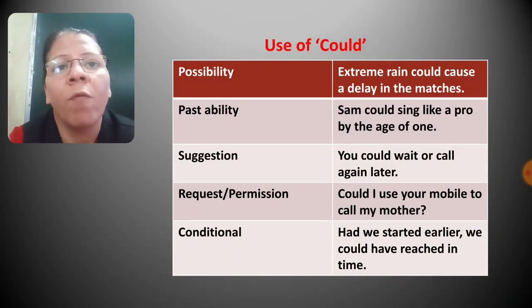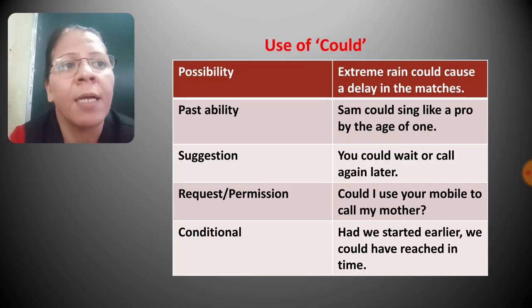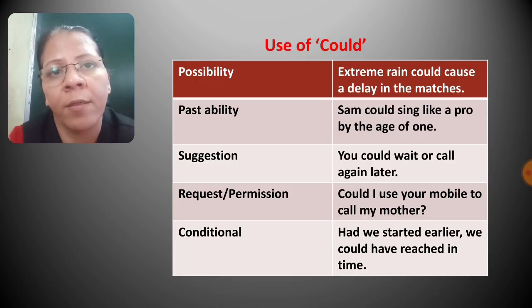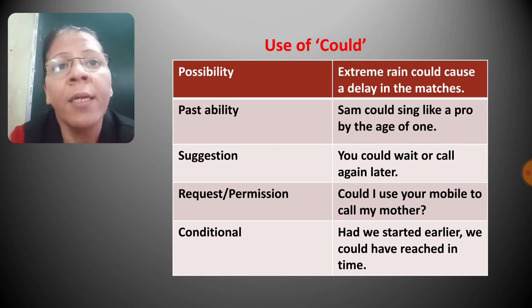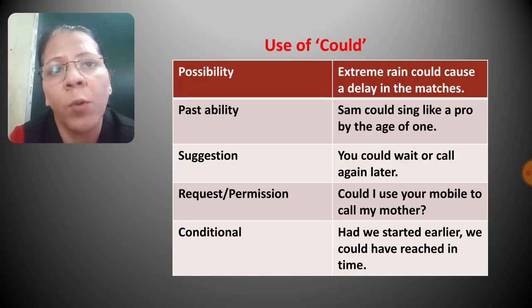Next is use of could. So could is used to show possibility. For example, extreme rain could cause a delay in the matches. So there is a possibility that if it rains heavily, if there is extreme rain, then the matches could be delayed. So to show this possibility, use could.